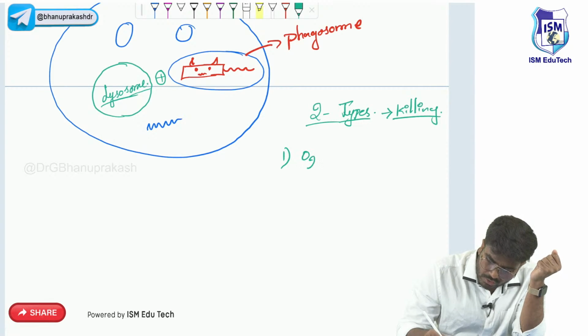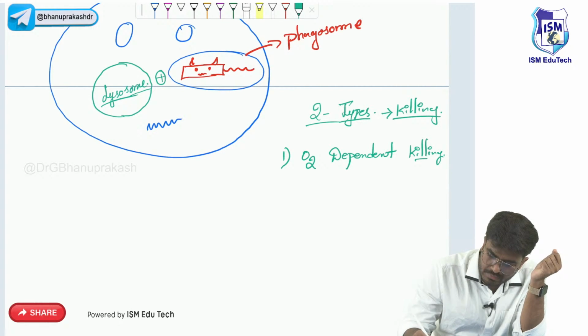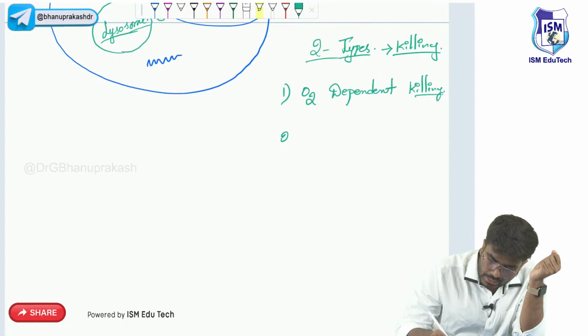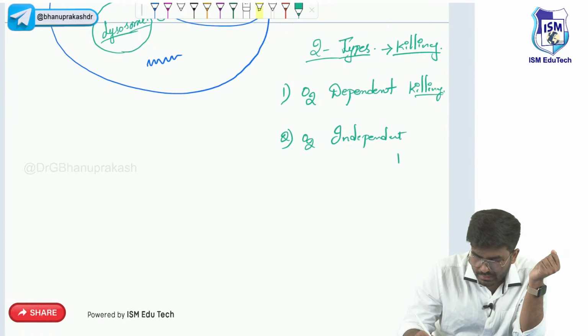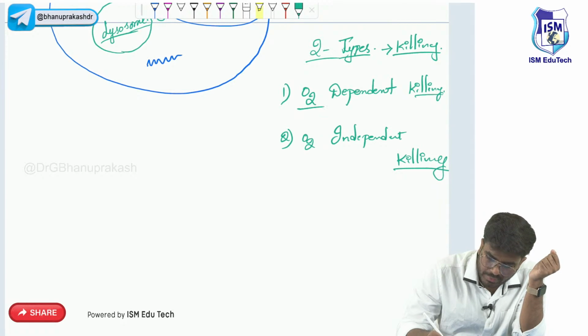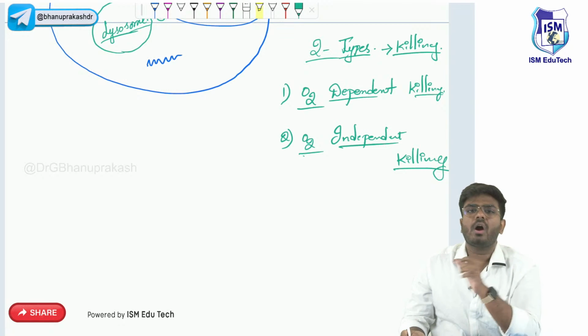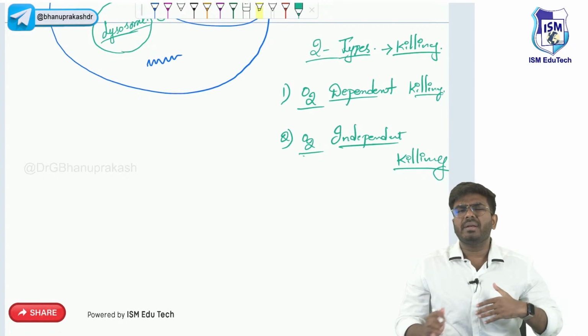What are they? First type is called oxygen dependent killing, which is most common and most important. And second one is oxygen independent killing. So what exactly is oxygen dependent killing, sir, and oxygen independent killing? Oxygen dependent is most important. Oxygen independent is very simple.